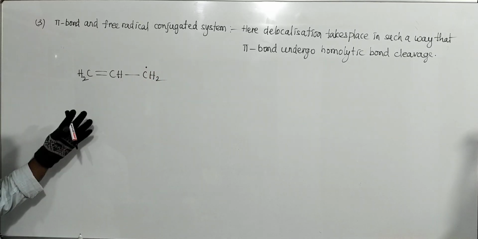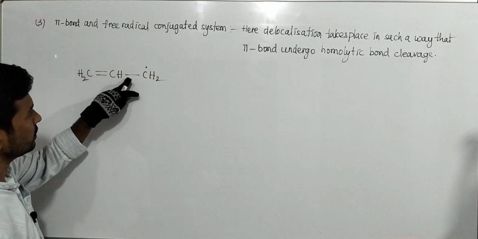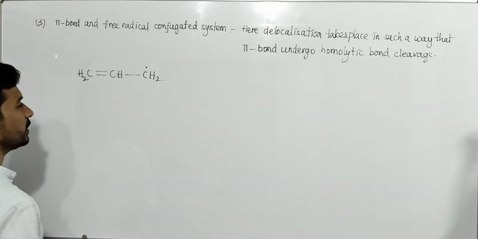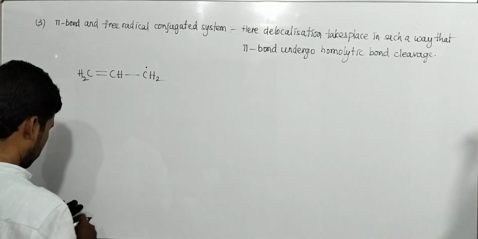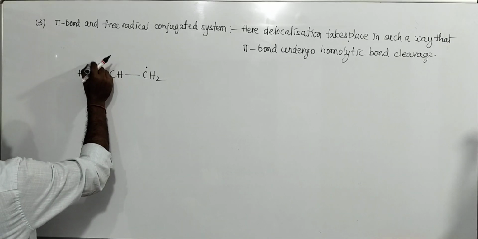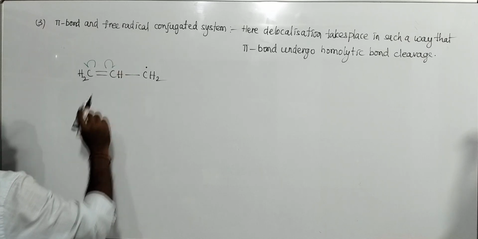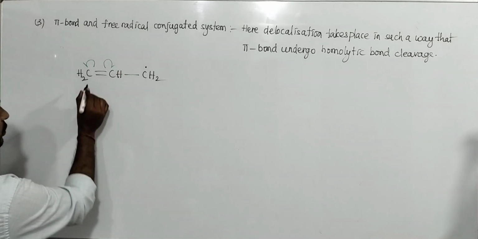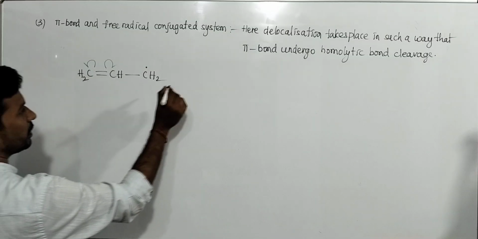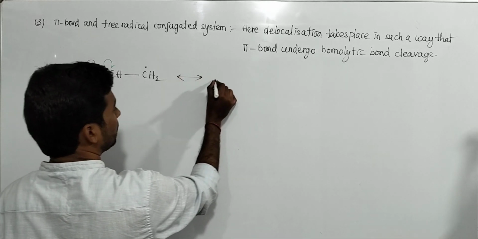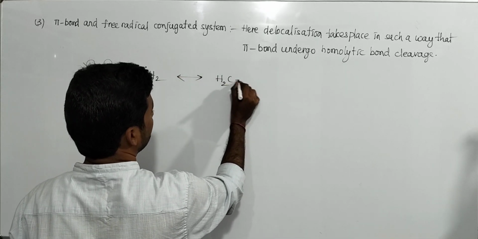Conjugative or not? Yes, conjugative: pi bond, sigma bond, free radical. Here in this case, what happened? This pi bond undergoes homolytic cleavage. Due to homolytic cleavage, we get a free radical and a free radical.